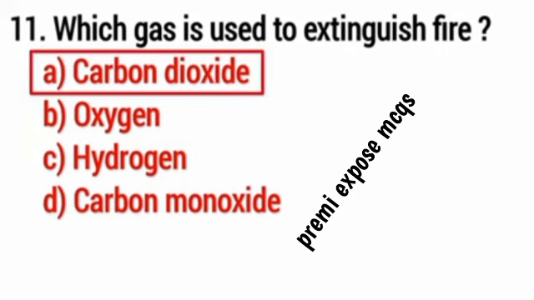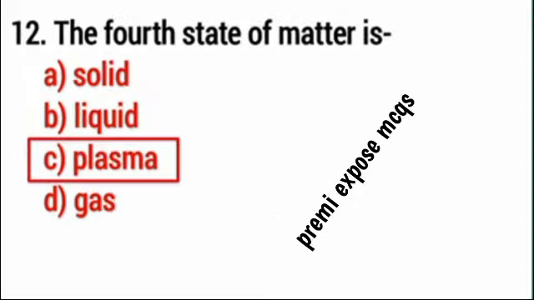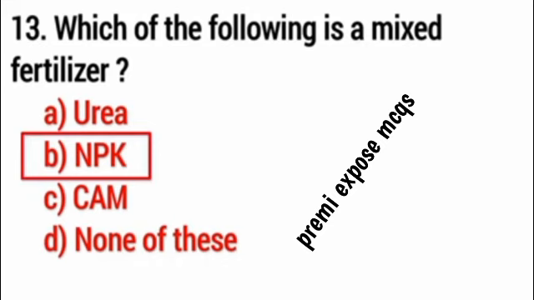Question number 11, which gas is used to extinguish fire? Right option is A, carbon dioxide. Question number 12, the fourth state of matter is? Right option is C, plasma. Question number 13, which of the following is a mixed fertilizer? Right option is B, NPK.